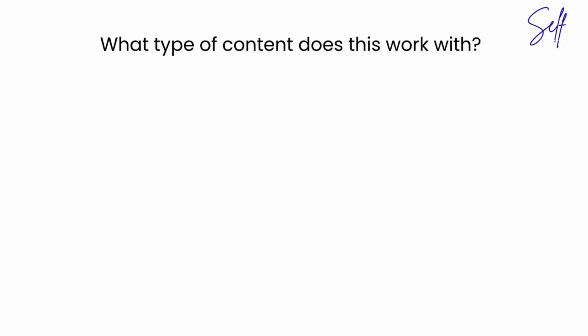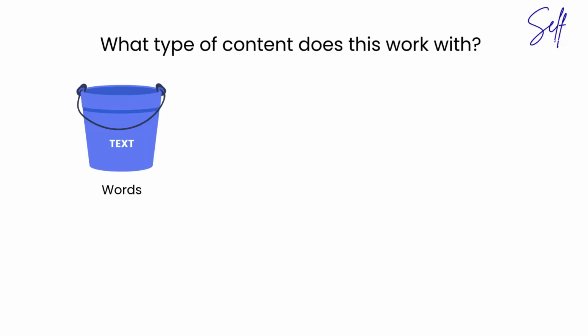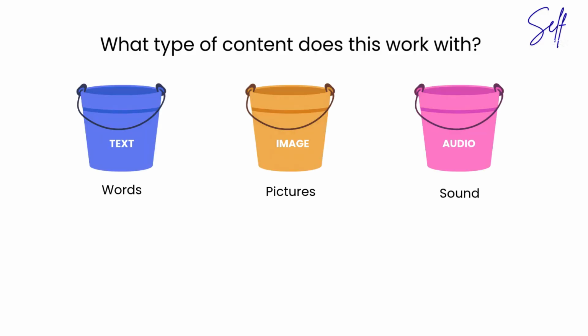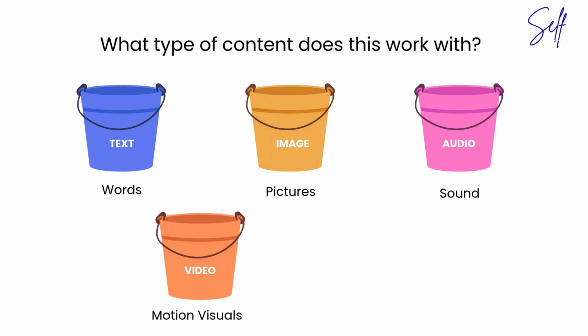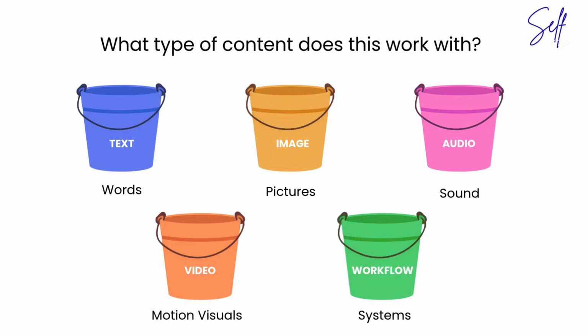Just ask yourself this one question: what type of content does this primarily work with? Words, text bucket; images, image bucket; sound, audio bucket; video, of course, video bucket; and if it connects other tools, then it's the workflow bucket. Filed or mapped in under 30 seconds without getting overwhelmed.